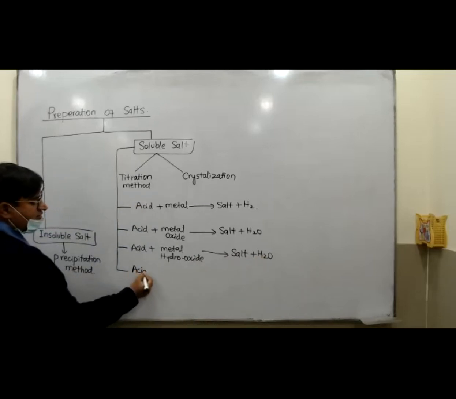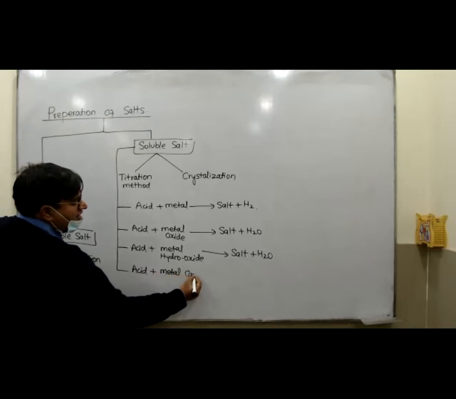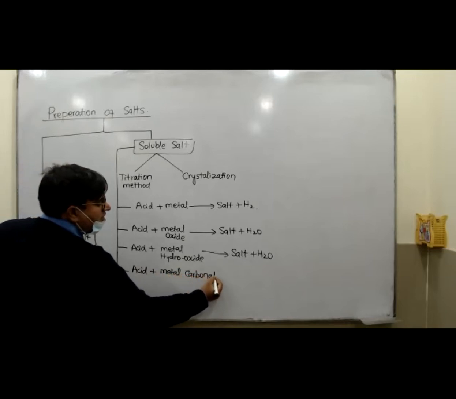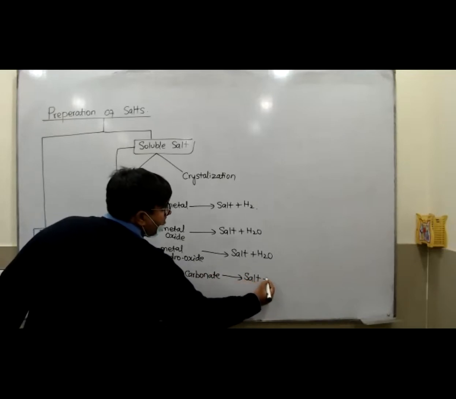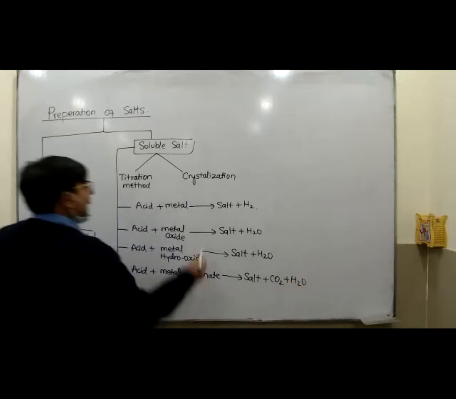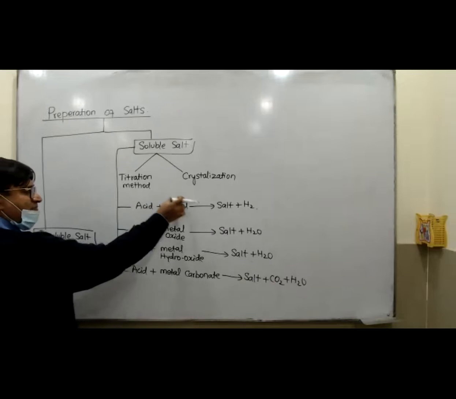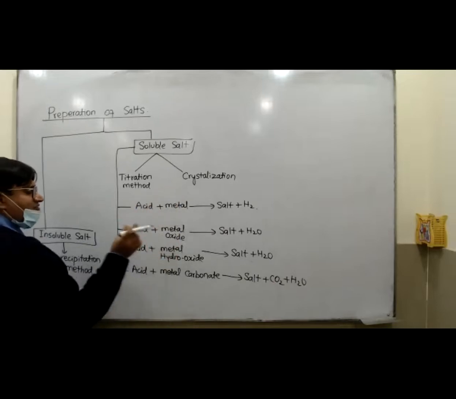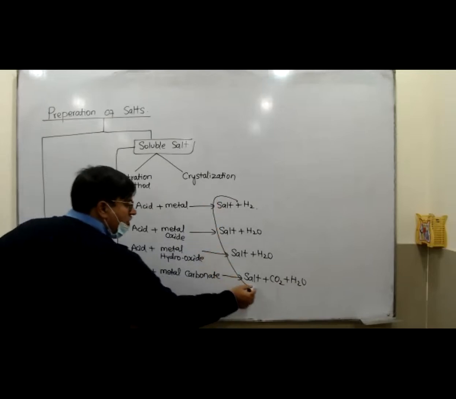Acid could react with the metal carbonate, and as a result you are going to get salt plus carbon dioxide plus water. So these reactions of the acids with the metal oxide, metal hydroxide, and metal carbonate all produce a salt.